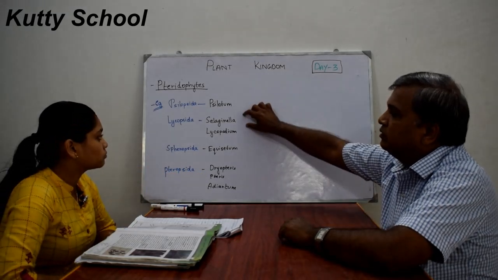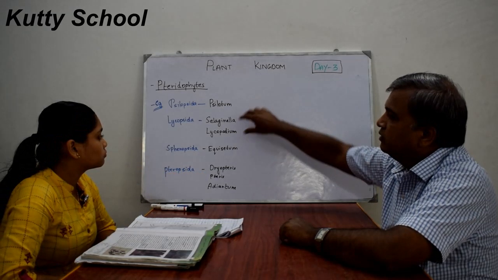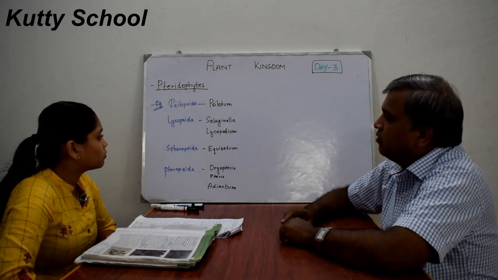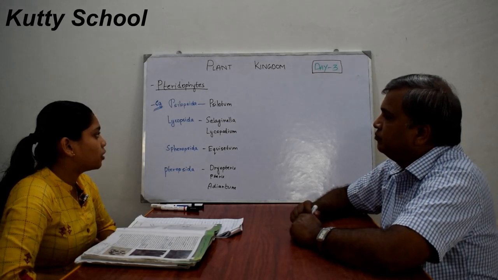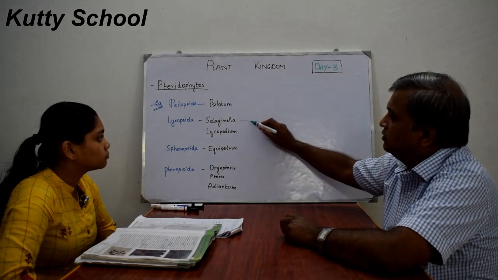Is there anything specific about the characteristics of these classes? Selaginella has smaller leaves.